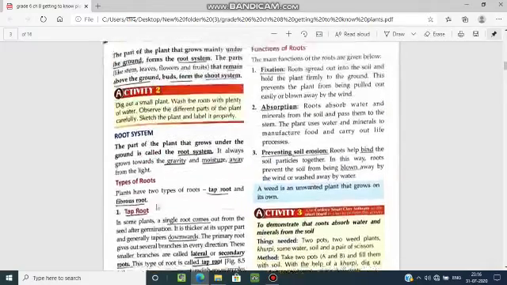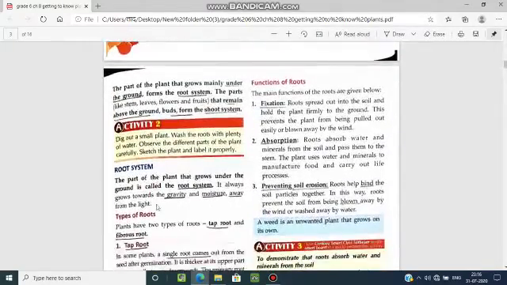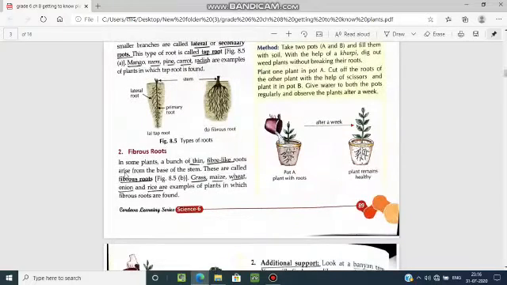Now, fibrous roots. In some plants, a bunch of thin fiber-like roots arise from the base of the stem. These are called fibrous roots, like this. These are the fibrous roots, and these are found in grass, maize, wheat, onion and rice, examples of plants in which fibrous roots are found.